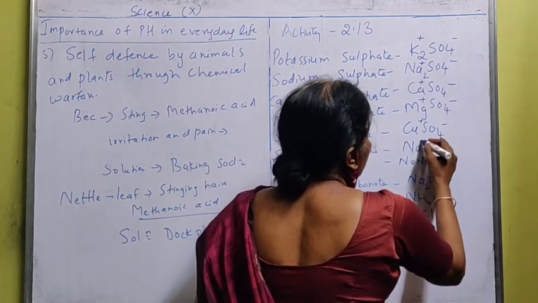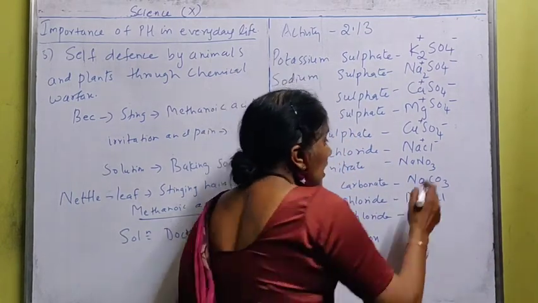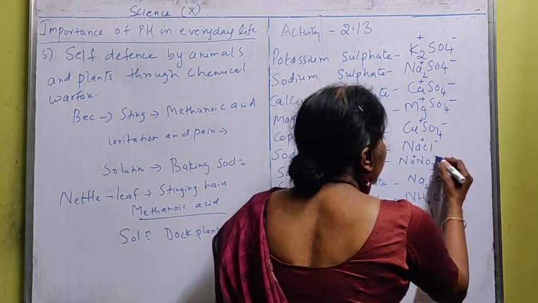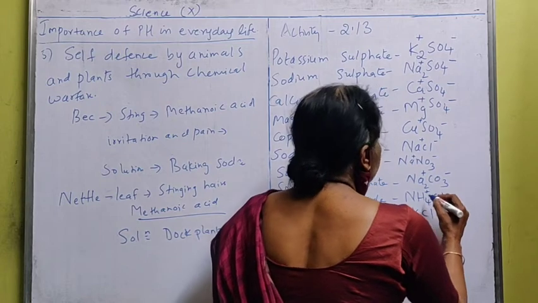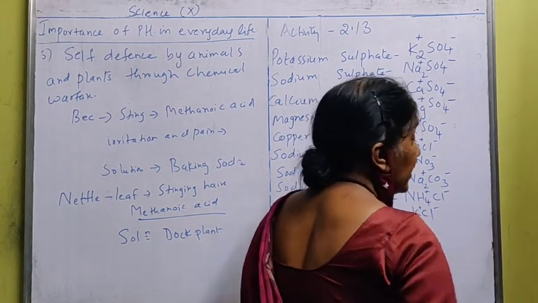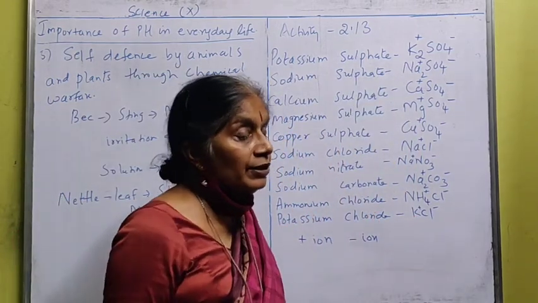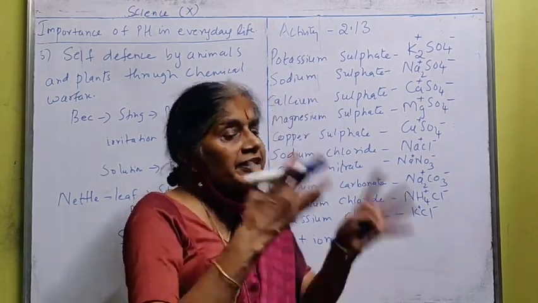Almost all the metals are usually positive ions and non-metals are negative. Sodium is positive, nitrate is negative. Sodium is positive, carbonate is negative. Ammonium is positive, chlorine is negative. Potassium is positive, chlorine is negative. You have to identify the group, you have to name the family. You can name the family with the positive ion and also with the negative ion.